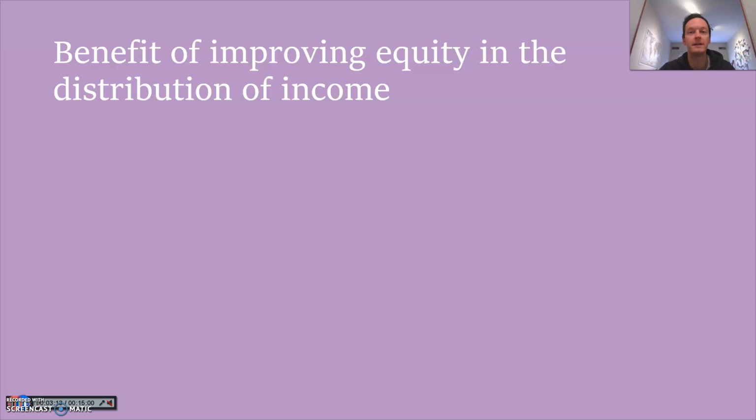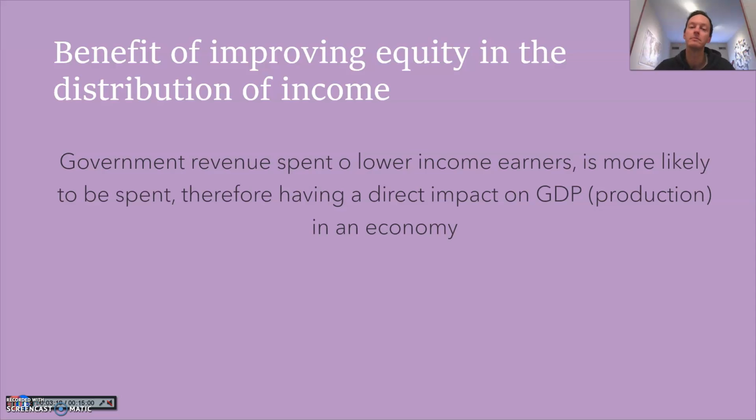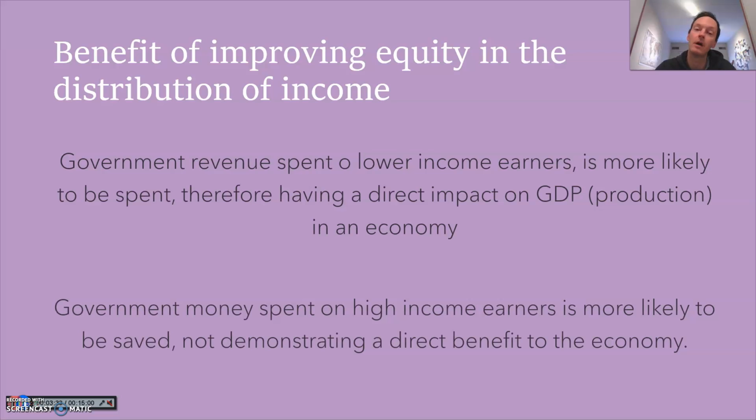So just to summarize here, this all talks about a benefit of improving equity in the distribution of income. And the first key point is government revenue spent on lower income earners is more likely to be spent, therefore having a direct impact on GDP in an economy. Whereas money spent on high income earners is more likely to be saved, not demonstrating a direct benefit. Now, this isn't the only good thing, and there is also negative sides to improving equity in the distribution of income. But when you're asked about how there's a benefit to improving the distribution of income, then this could be one that you talk about.